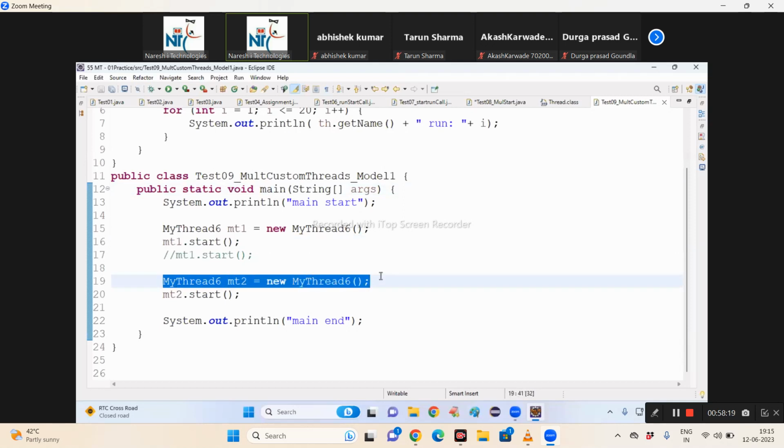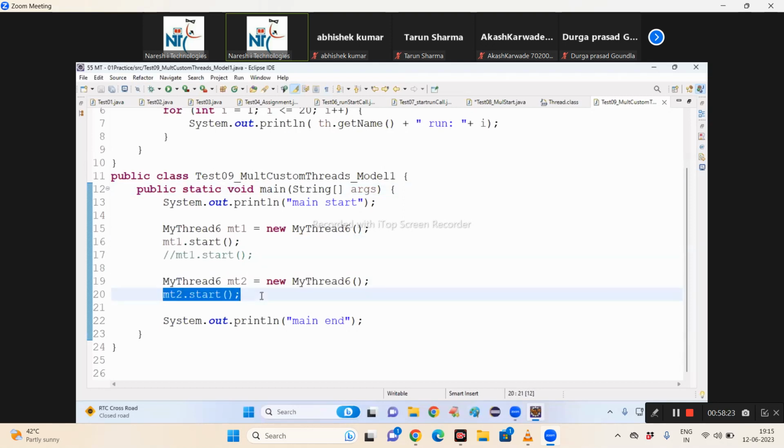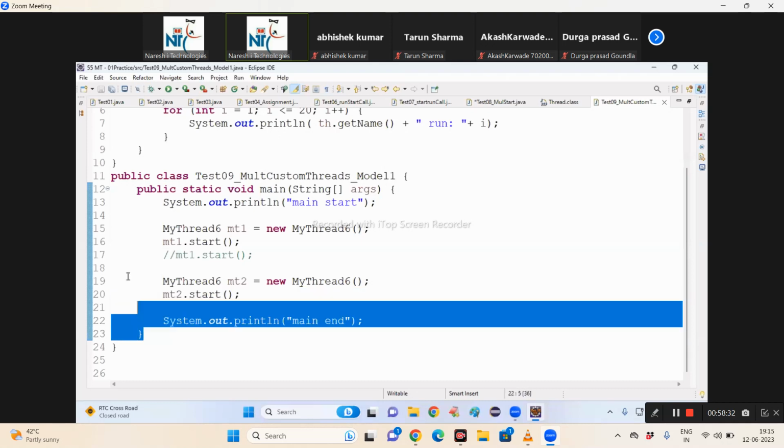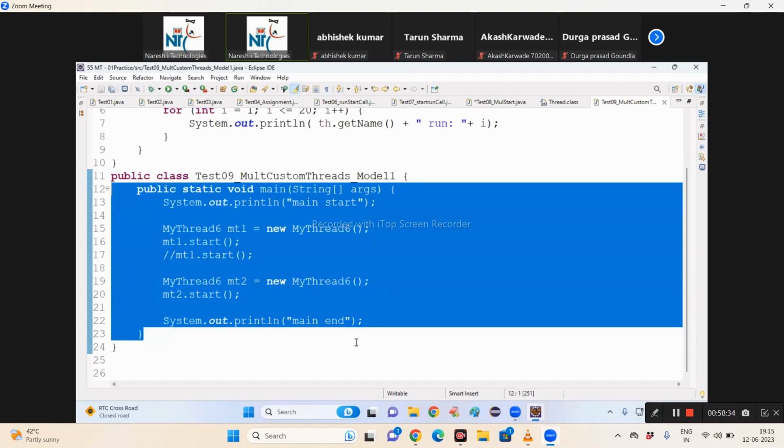Again, an object is created in the heap area. MT2.start. Then one more thread of execution is ready to execute with what name? Thread-1. Then the main method completed. The main thread is terminated. Then the JVM shuts down.